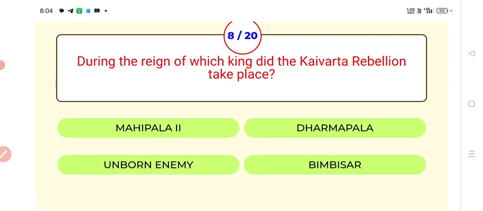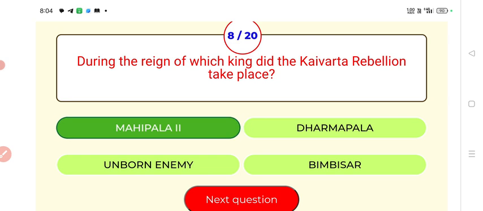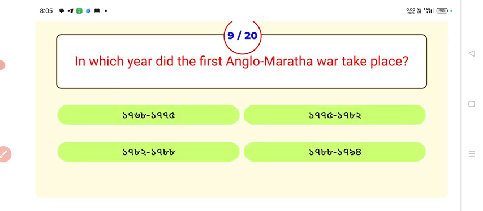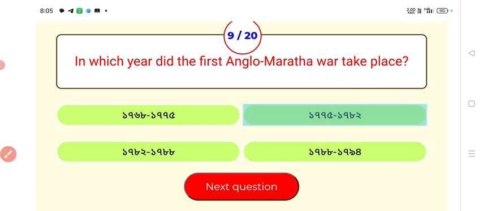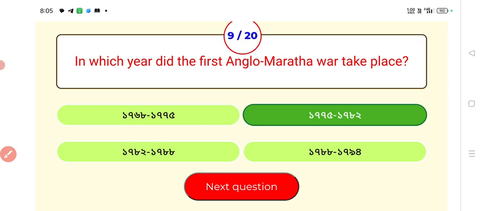Next, during the reign of which king did the Koivarto rebellion take place? Answer, Mohipal II. During the reign of Mohipal II, Koivarto rebellion took place. Next, in which year did the first Anglo-Maratha war take place? Answer, 1775 to 1782. The first Anglo-Maratha war took place from 1775 to 1782.